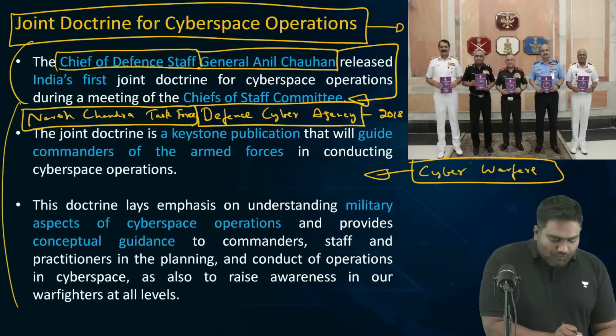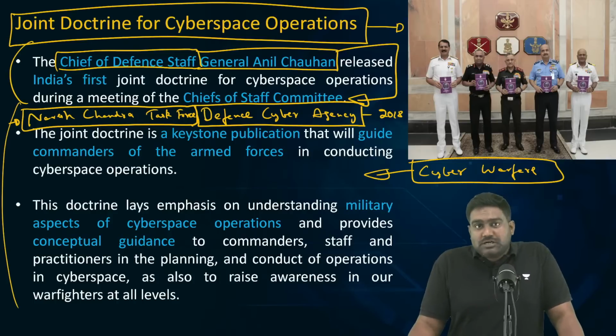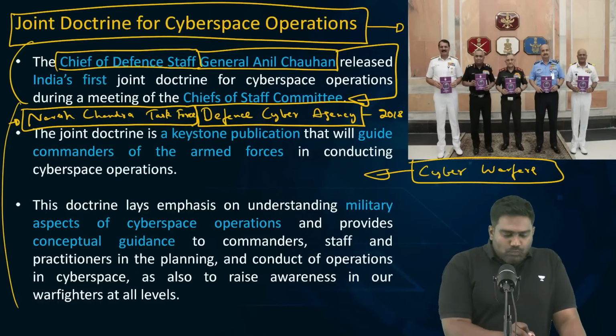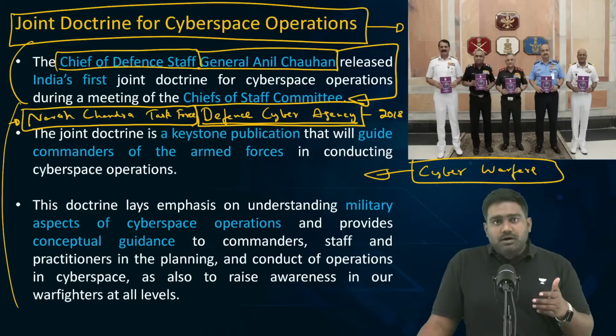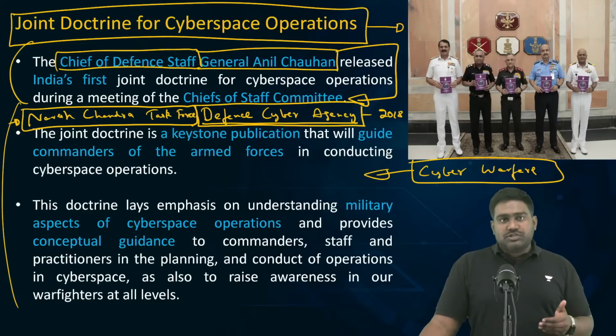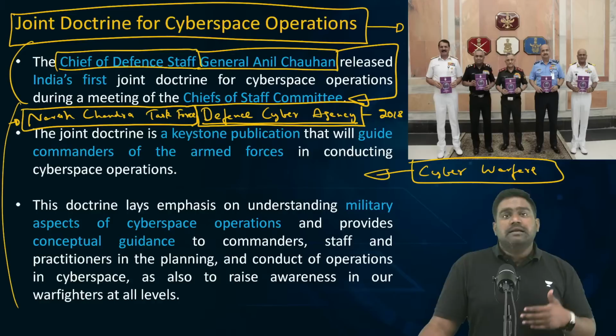The Naresh Chandra Task Force on Security Reforms submitted a very important report in 2011 recommending various reforms in the security establishment. One recommendation was the establishment of a dedicated cyber command, a cyber armed force to deal with cyber wars, not only to defend India against cyber warfare, but also to launch offensive operations if necessary against the enemy.